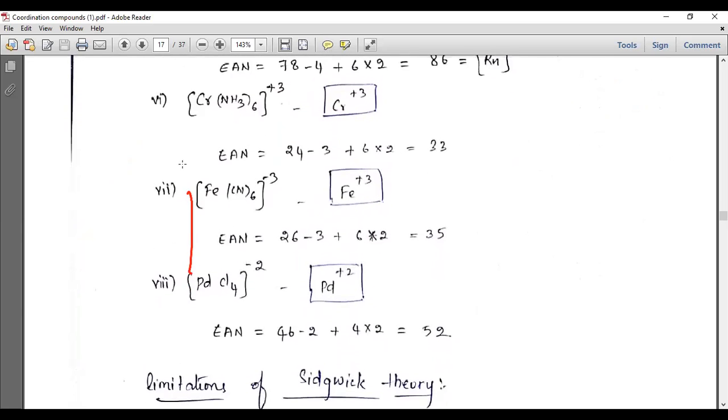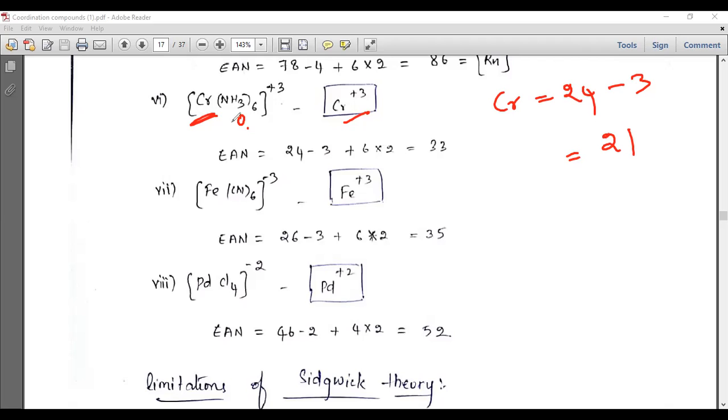So these rules, see here. Let us see some another example. So let us take this example. Chromium, what is the atomic number of chromium? That is 24. So what is the oxidation state here? This is 0. Ammonia is 0, so 0 plus 3 is 3. So you must remove 3 electrons. That means 21. So 21 is the electrons.